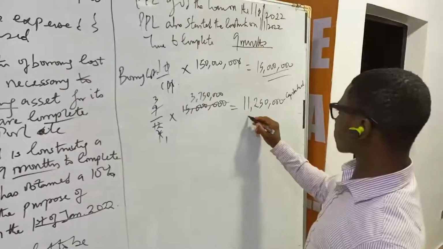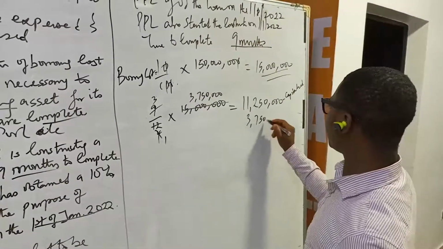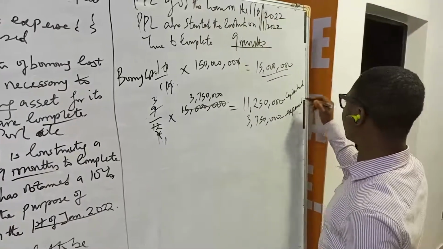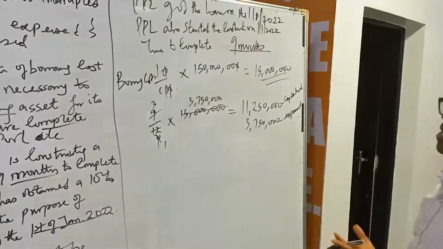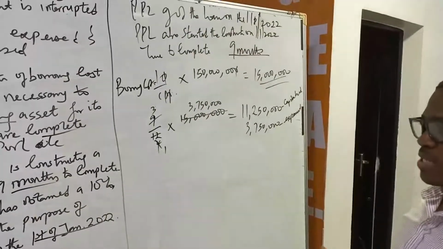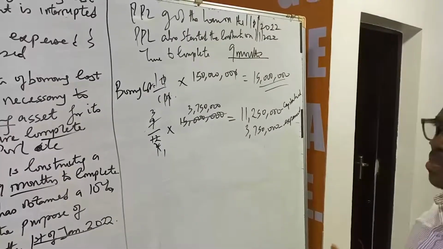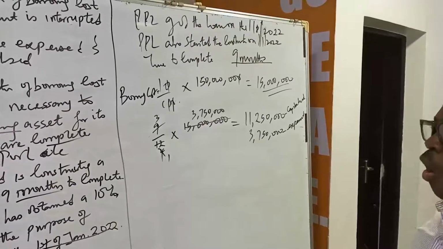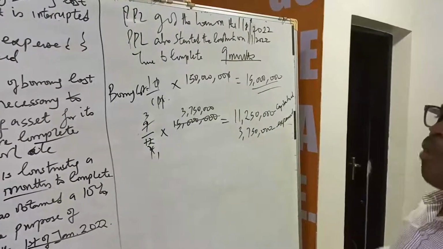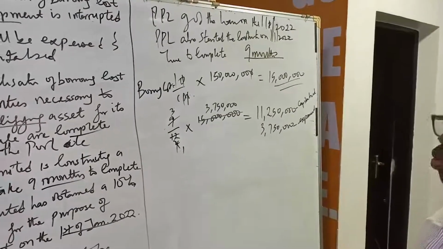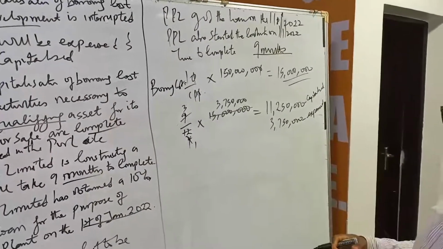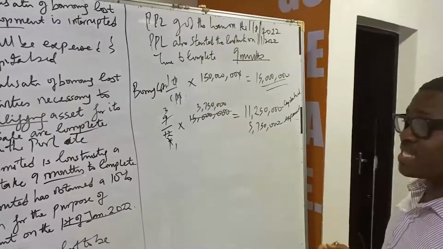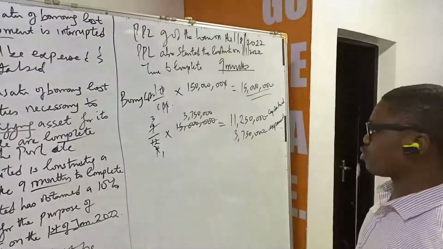While 3.750 million will be expensed. The next question will now be, what will be the treatment of this same plant in the statement of financial position, or how much will be recognized as the cost of this plant in the statement of financial position.